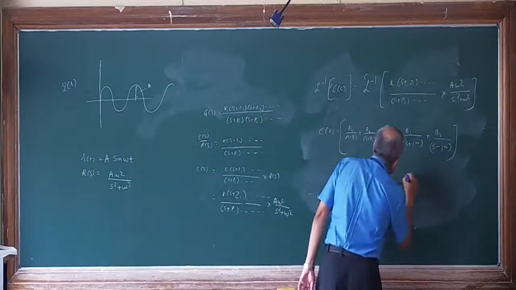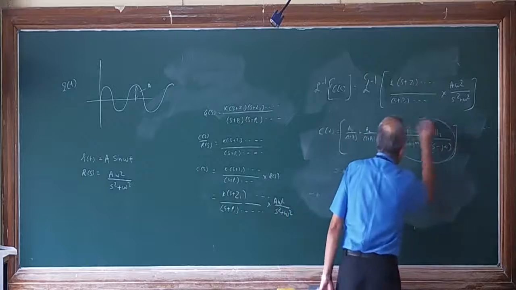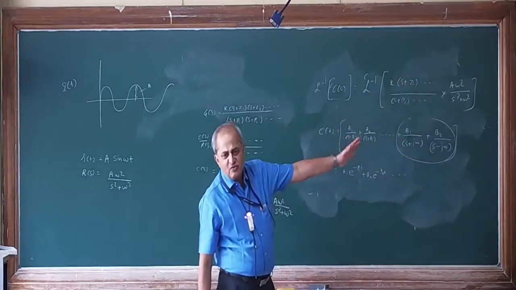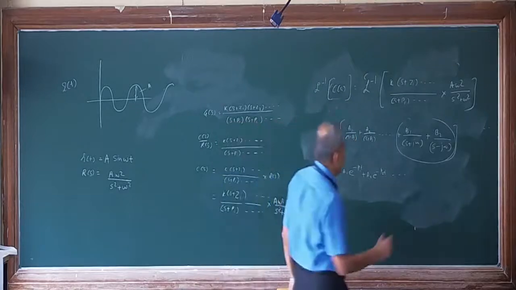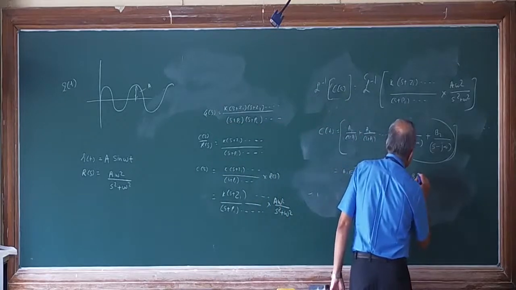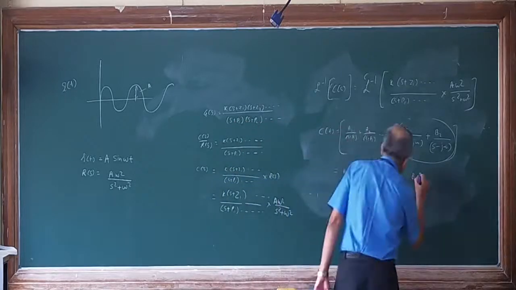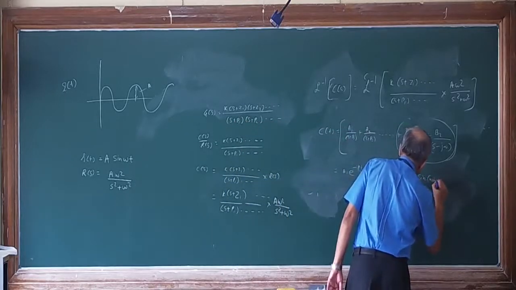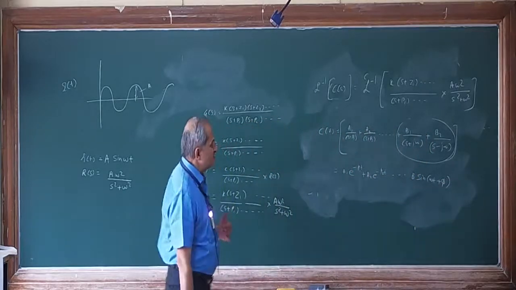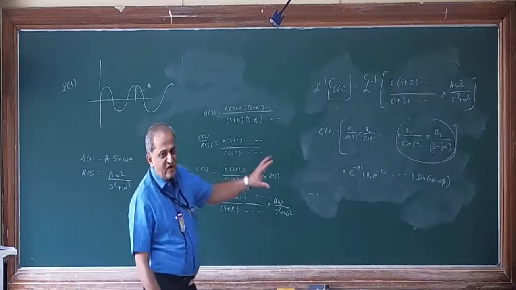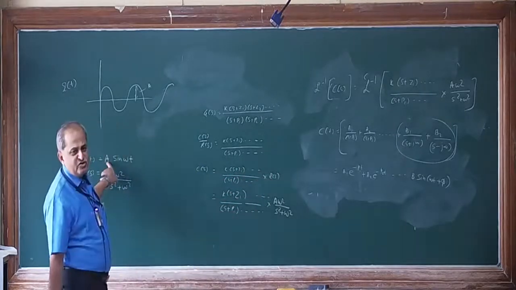And then this function, remaining this part, is a sine function once again. That means it will become equal to B into sine (omega t plus phi). And that is because this is once again a sine function, but it gets multiplied by some value, and because of that the amplitude changes.